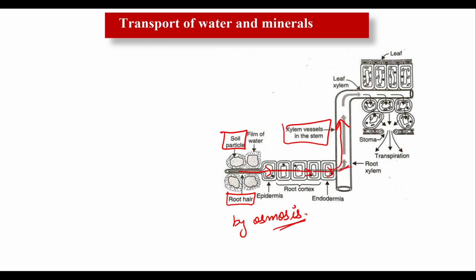Look at this. Here the xylem vessel of root is connected to the xylem vessel of the plant. Now the xylem vessel of the stem branches into the leaves of the plant. So in this way, water and minerals from the soil reach through the root and stem to the leaves of the plant. Only about 1 to 2% of the water absorbed by the plant is used up in photosynthesis and for other metabolic activities. The rest of the water is lost as water vapor to the air through transpiration. Clear?